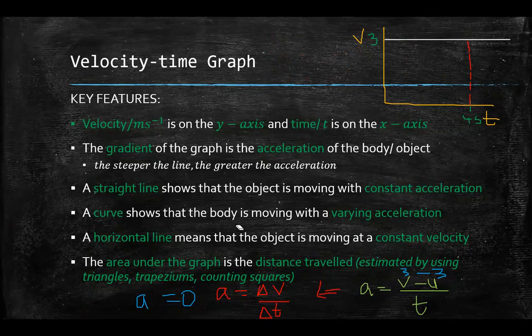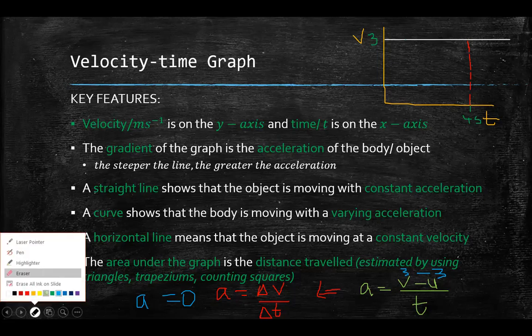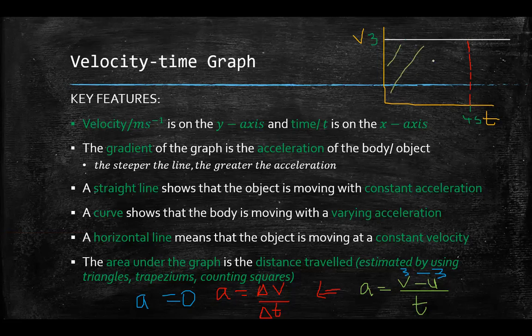And they ask you to find the distance traveled. So they gave you this graph. They told you you reach up to 4 seconds. And I ask you, what is the distance traveled throughout this whole thing? Well, in order to find that, you actually need to figure out this area.